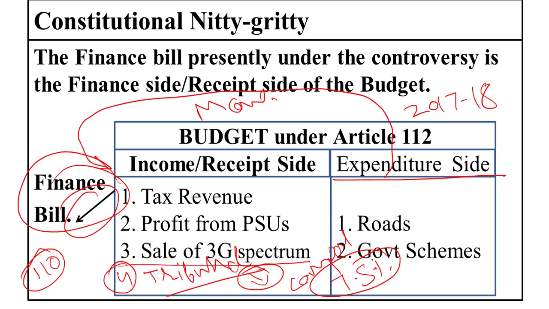So these general provisions have been incorporated into the finance bill and have been passed in a hush-hush manner through Rajya Sabha as well, so that Rajya Sabha cannot halt these provisions in case they are passed as an ordinary bill. So they have been injected into the money bill itself. So this is the entire controversy.